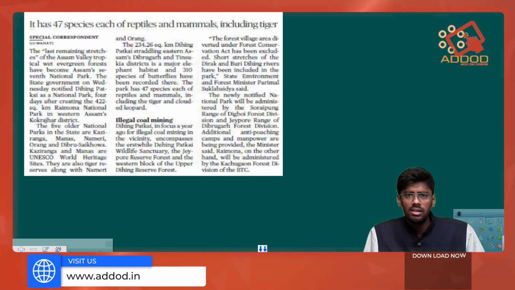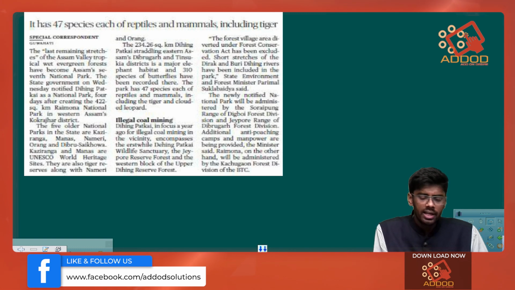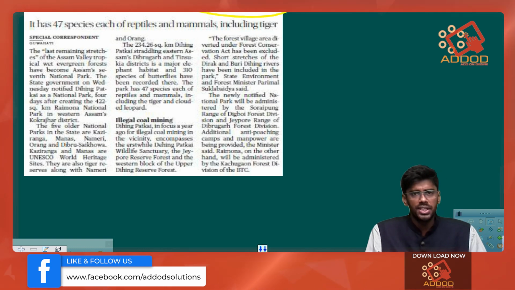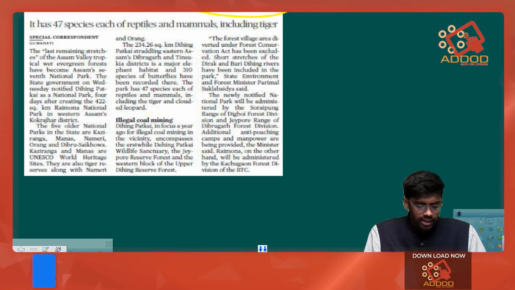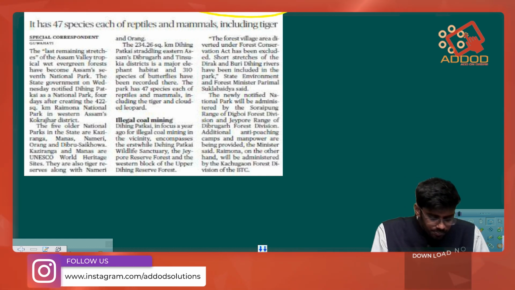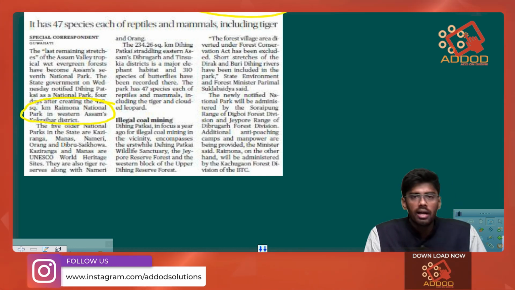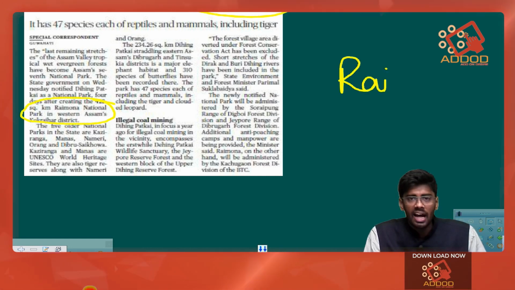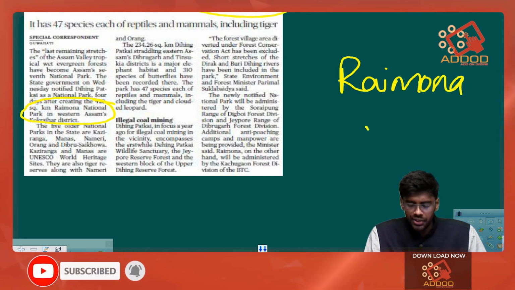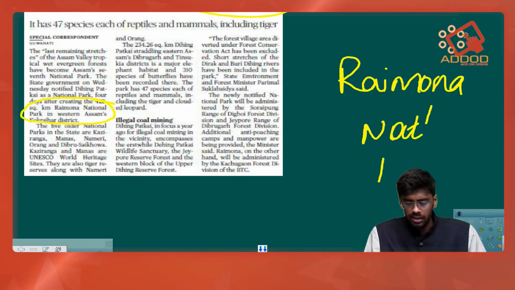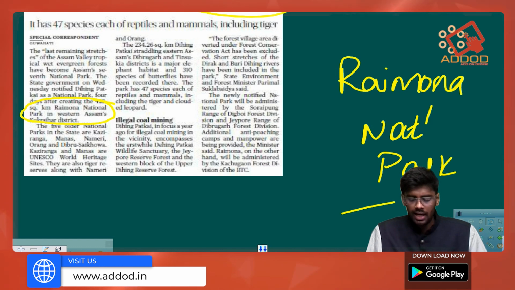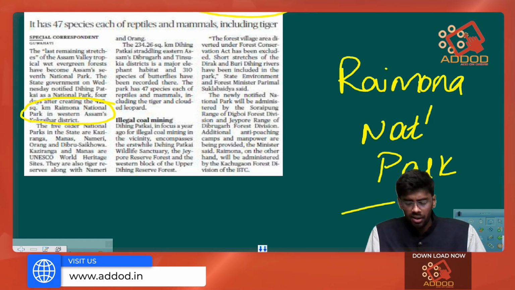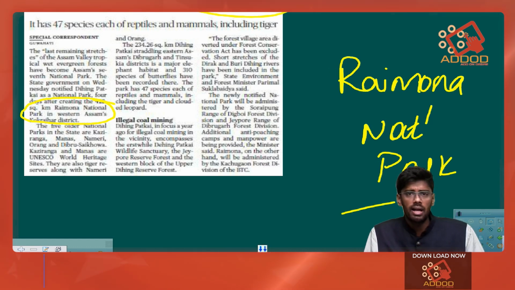Next we have an article dealing with a newly created national park in the state of Assam. Last week we saw the creation of Raimona National Park in the state of Assam, and this Raimona became the 6th National Park of Assam.